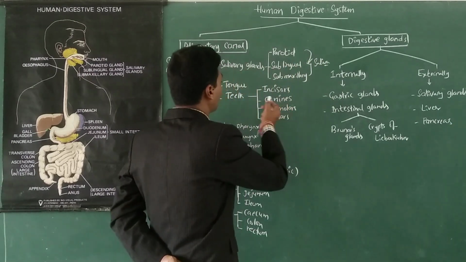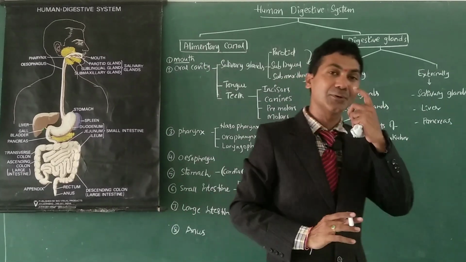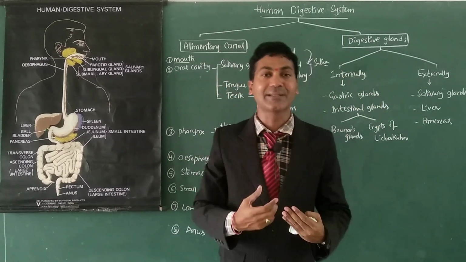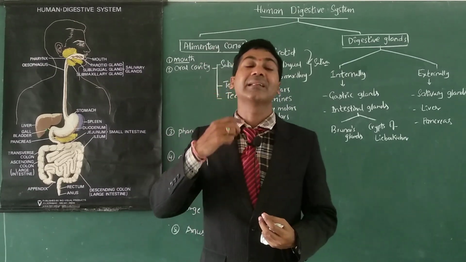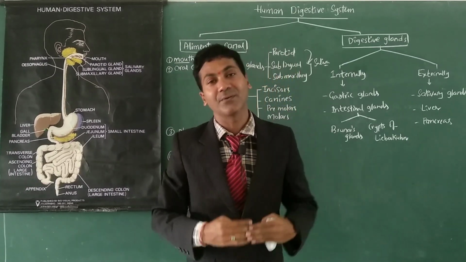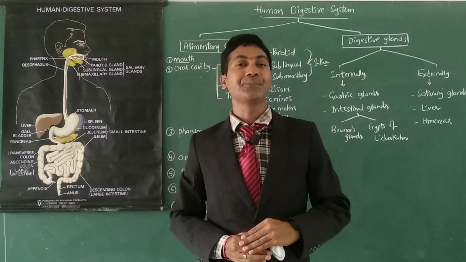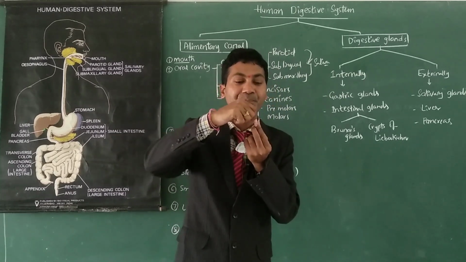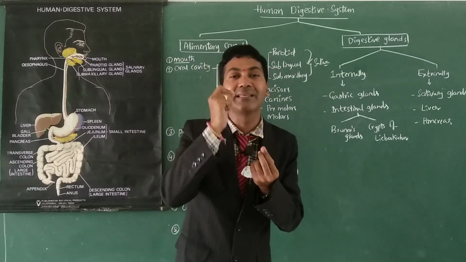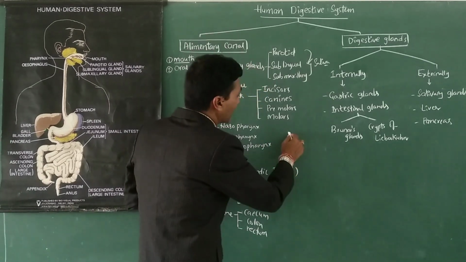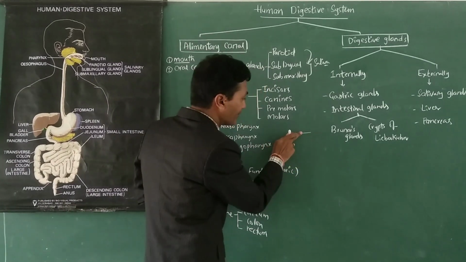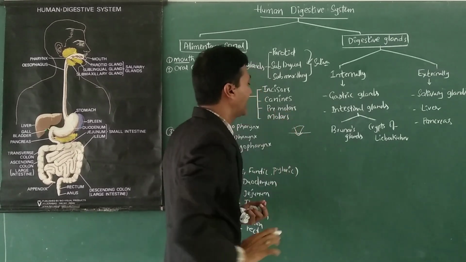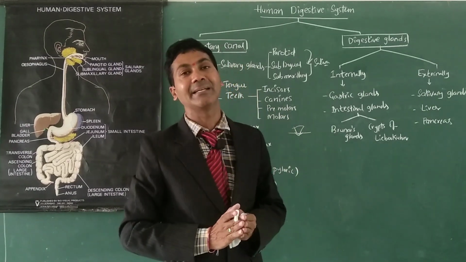So these four types of teeth are present in humans, and human dentition is known as heterodont. Heterodont is the terminology we use when an organism contains different types of teeth, structurally and functionally. As our teeth are fixed in the sockets of the jaw, this type of dentition is known as thecodont dentition. If this is the jaw, there is a socket so that the tooth is fixed in it. Such dentition is known as thecodont dentition.